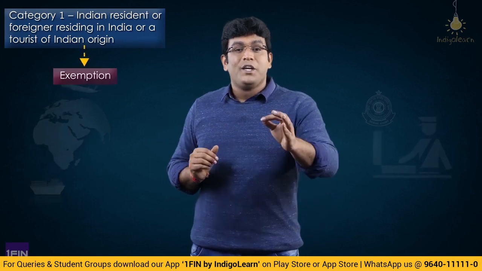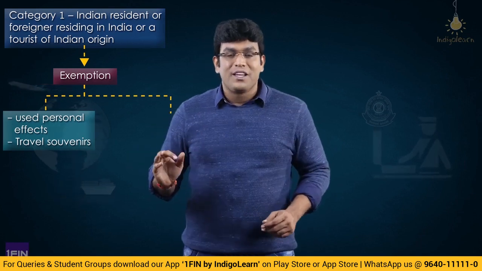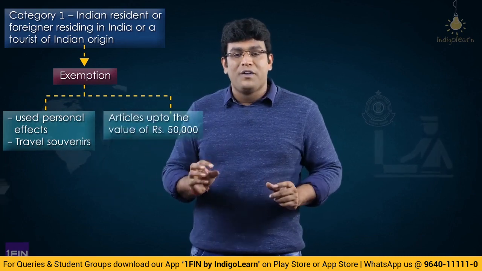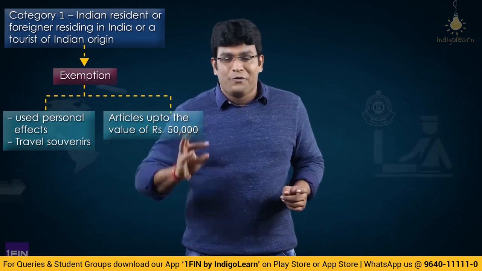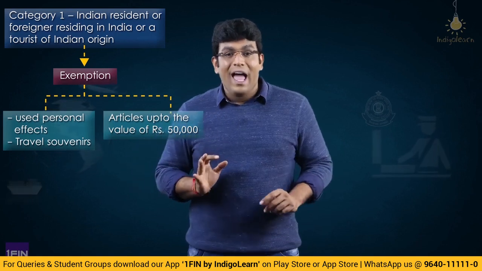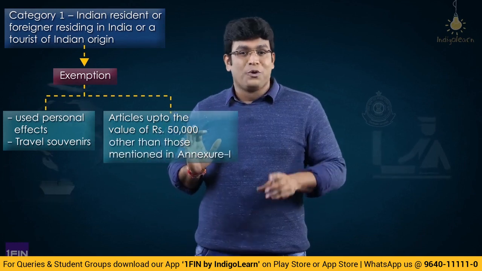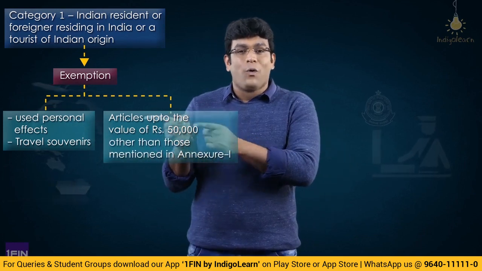That is, Indian resident, foreigner residing in India or tourist of Indian origin. For him, the exemption is basically for used personal effects and travel souvenirs, and also articles up to a value of 50,000 other than those mentioned in Annexure 1. So friends, I repeat one more time what I wrote there.